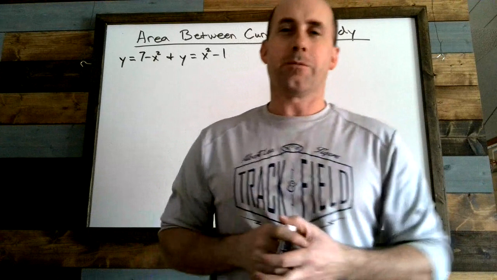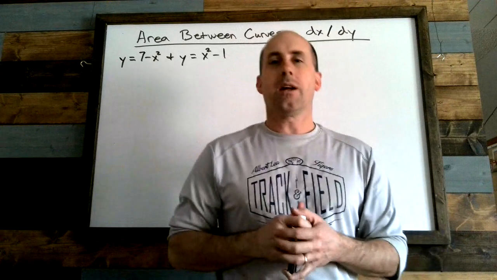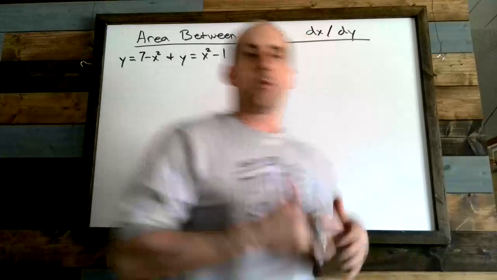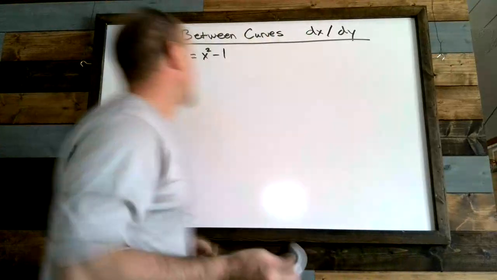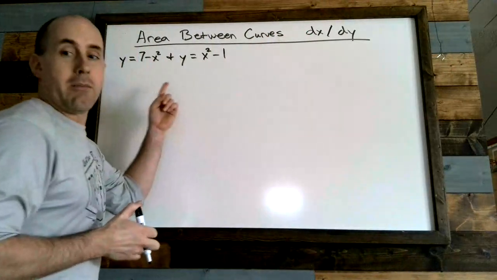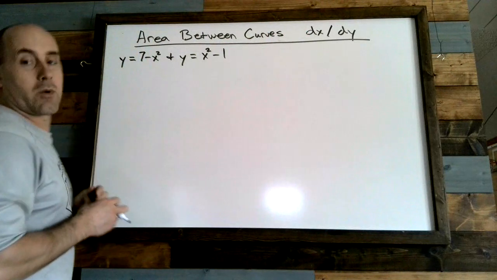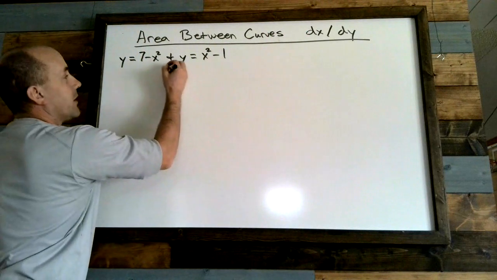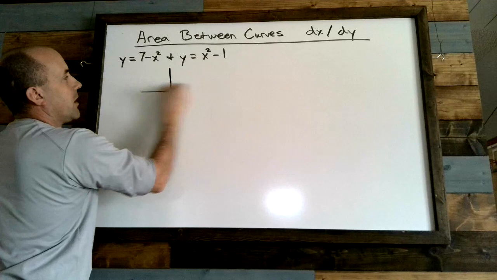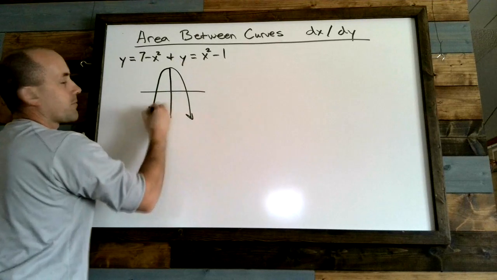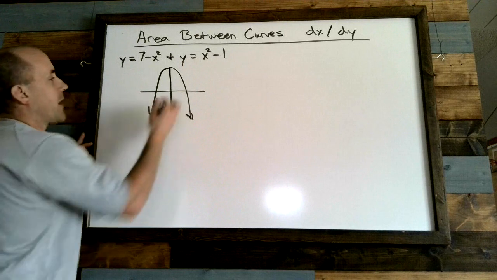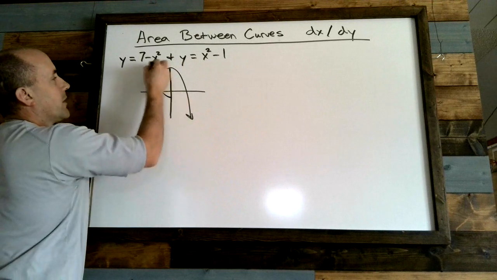I'll throw a fun video in from time to time, but just so we can make sure we get going. We want to be able to look at 2 examples today. We want to be able to find area between 2 curves. In this case, we have y is equal to 7 minus x squared and y equals x squared minus 1. If we take a look at those graphs, 7 minus x squared is going to look like this. And x squared minus 1 is going to look like that.